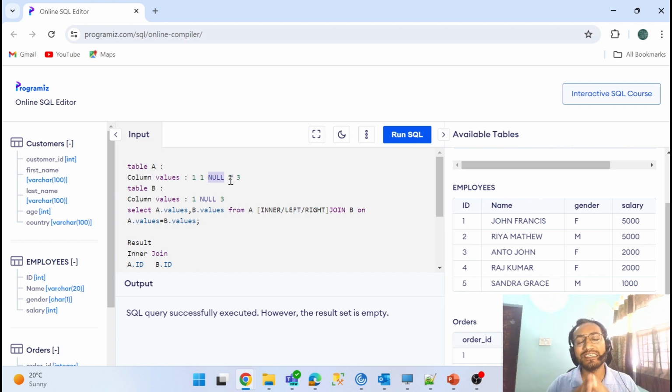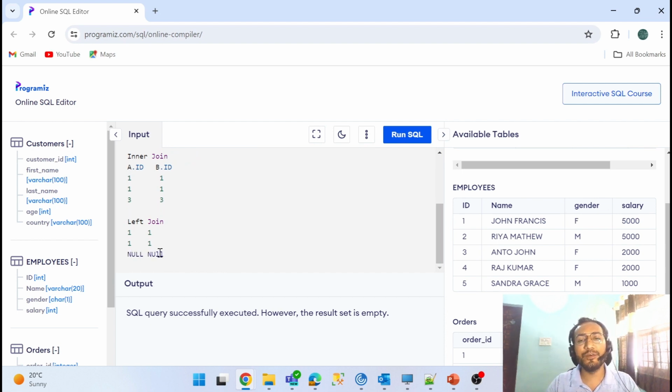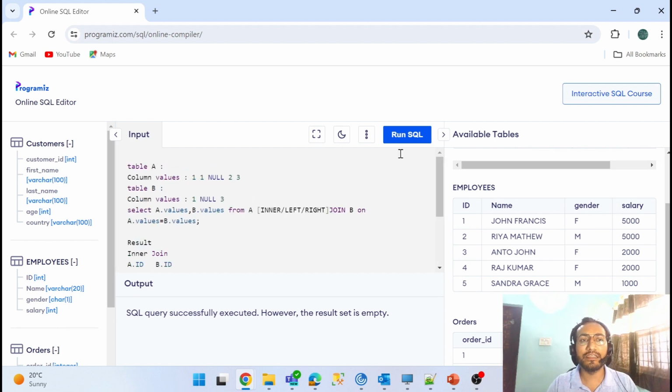So what is the condition for left join? All the data from the left table should appear, and matching data from the right, right? So this null won't join, but will capture data from this null. Okay, and if null is not joined, what will happen? I'll get null, but this null comes as an anonymous value. This is again a random value I'm getting because it's not joined. Okay, just keep in mind like that.